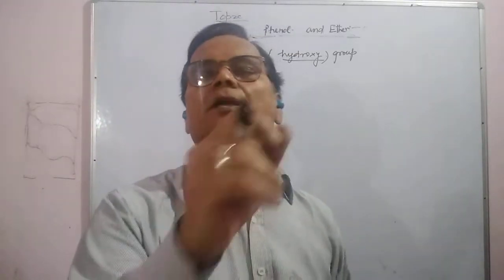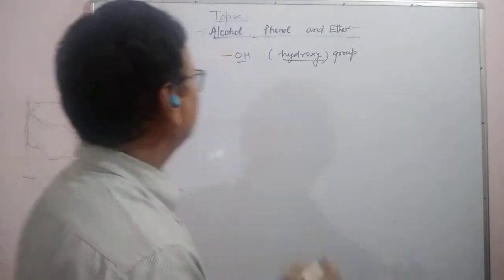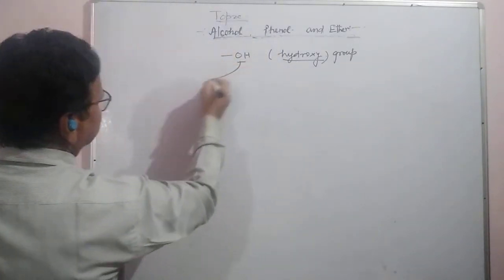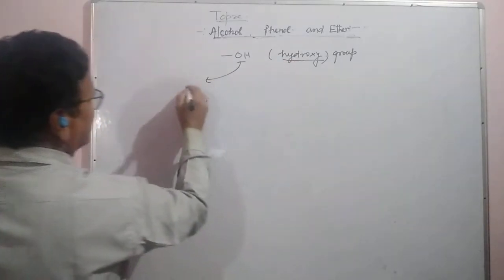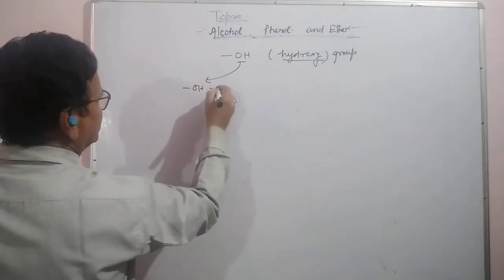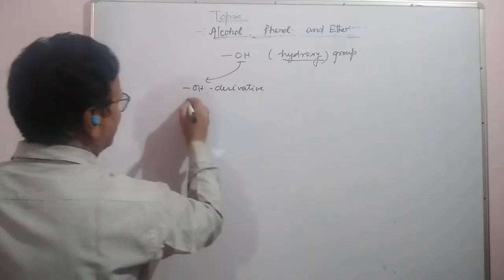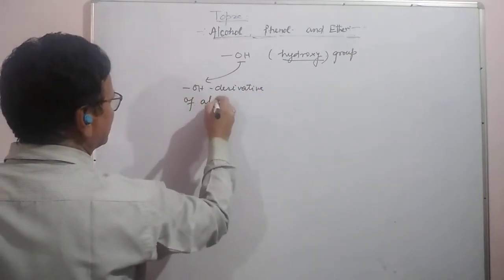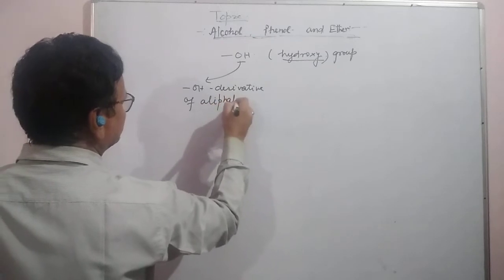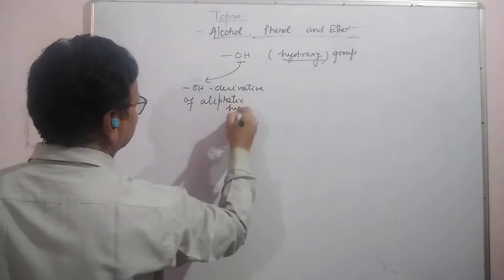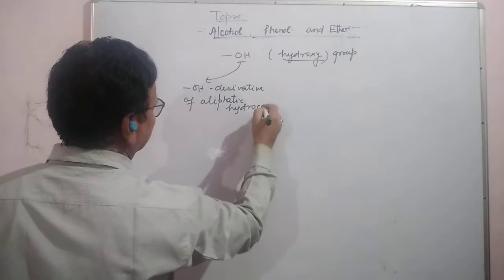When will we call it alcohol or phenol? It is a hydroxy derivative of aliphatic hydrocarbon.